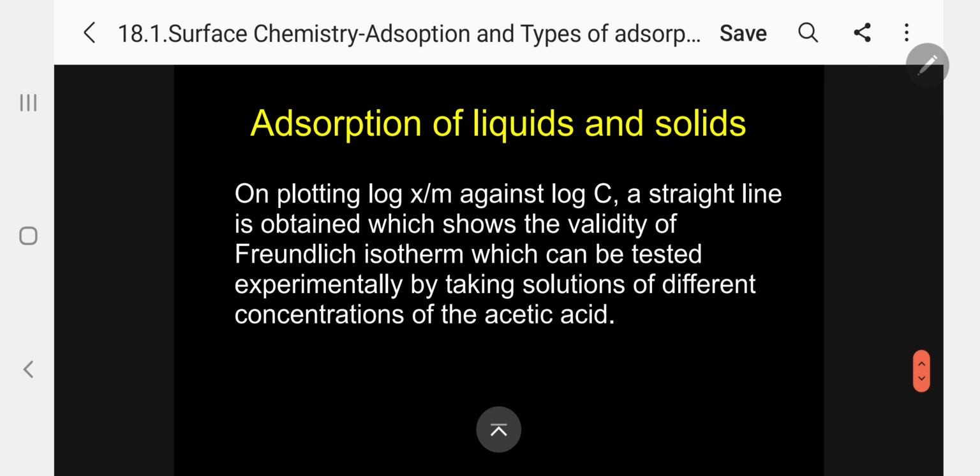As in the previous case, on plotting log x by m against log c, a straight line is obtained as usual, which shows the validity of the Freundlich adsorption isotherm, which can be tested experimentally by taking solutions of different concentrations of acetic acid. Kindly follow.